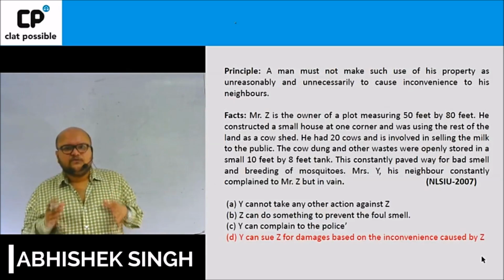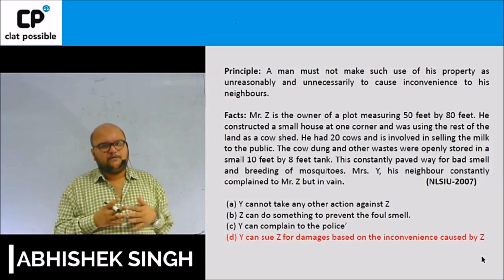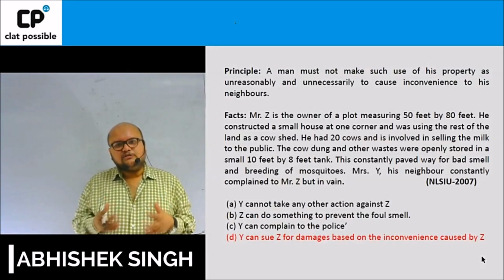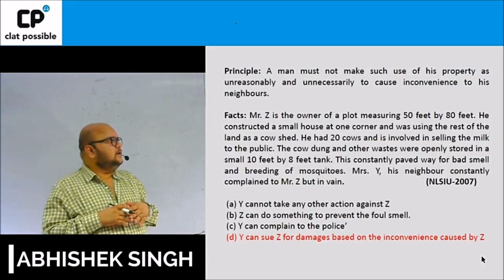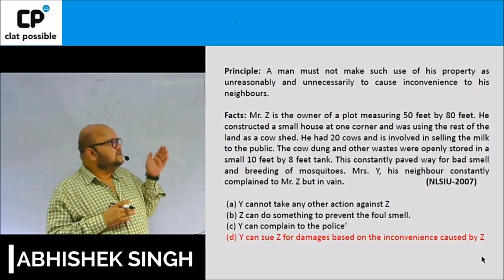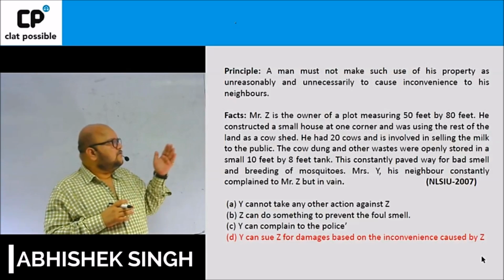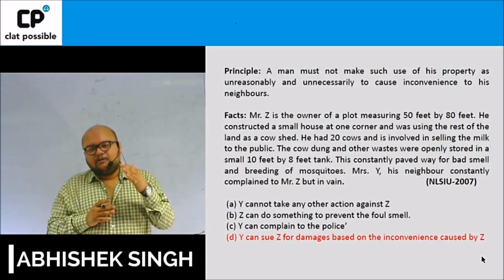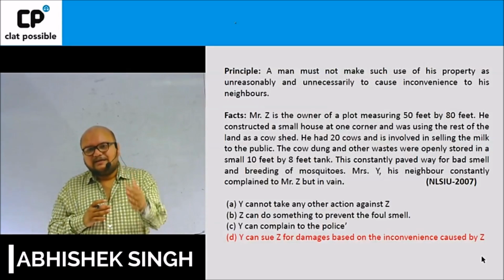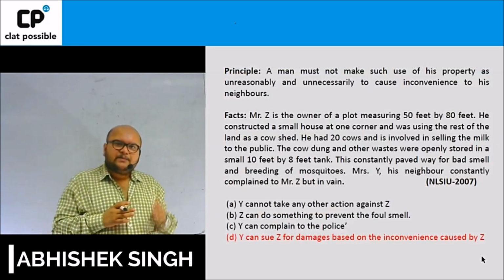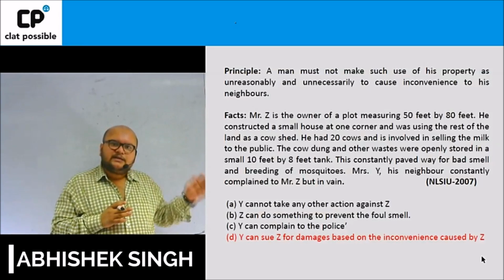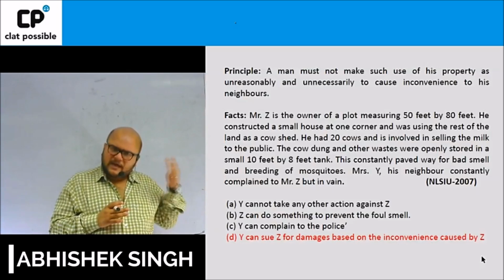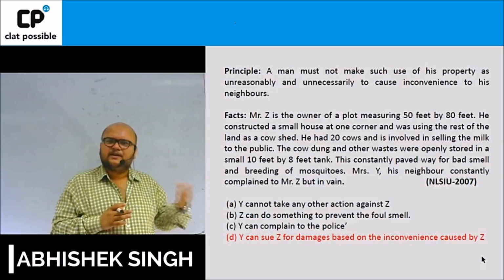Now, these questions can come with a lot of twists and variants. Let us discuss a few twists and variants that can be a part of the question. Let us say that we twist this original NLS question a little bit and we add one more thing, which is that when Mr. Y comes to buy this plot, he already had the knowledge of the fact that Mr. Z had been operating a cow shed from his house for n number of years, 10, 15, whatever it may be.